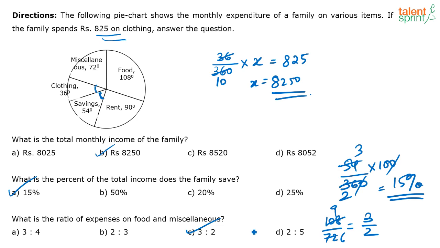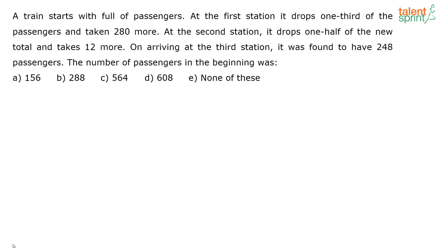Okay, last question also, I hope it is clear. They have asked us for the ratio of expenses on food and miscellaneous. Food is 108 degree, out of 360. Again, that 360 will anyway get cancelled even if you consider it. So you can directly take it as 108:72. That is 3:2. Next question.